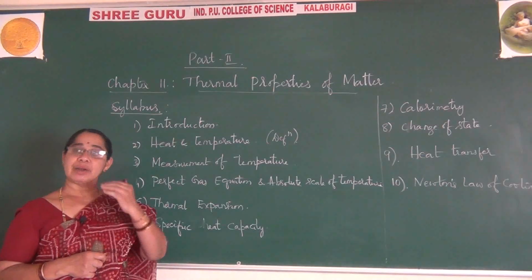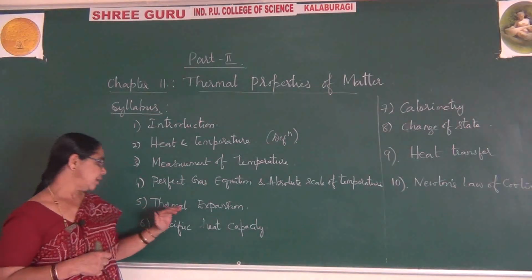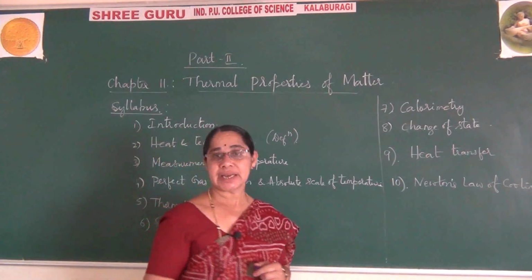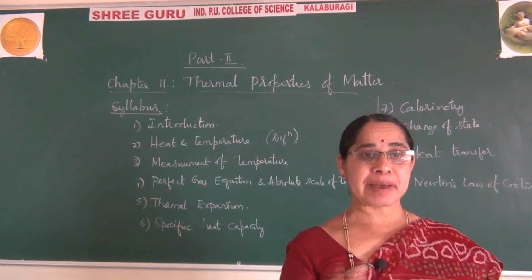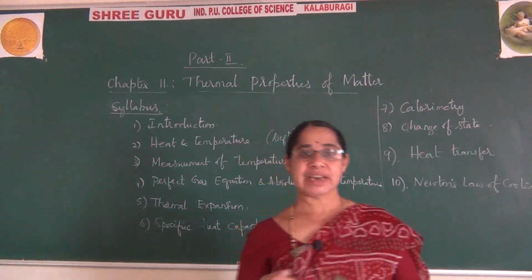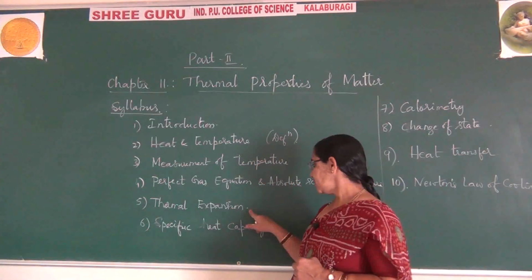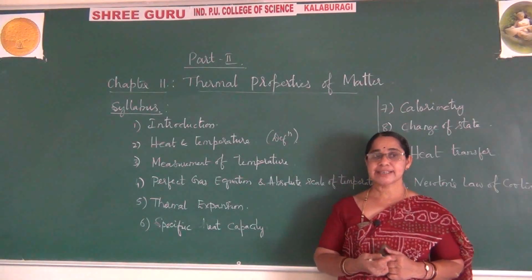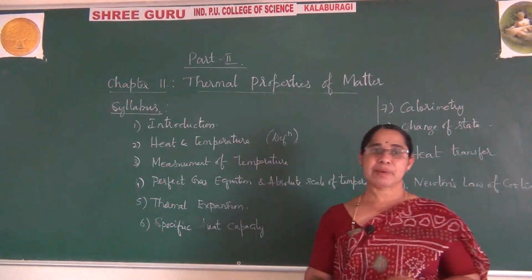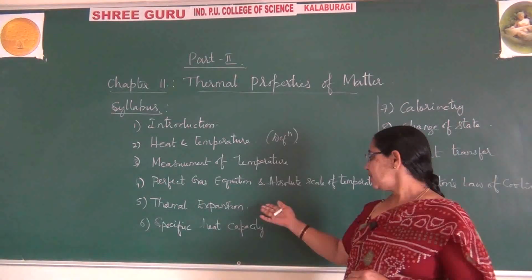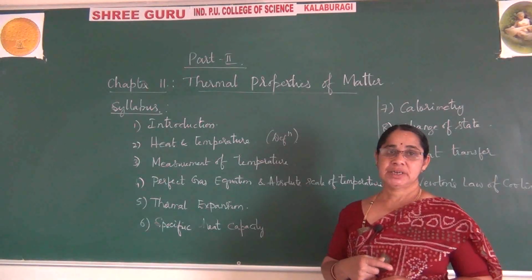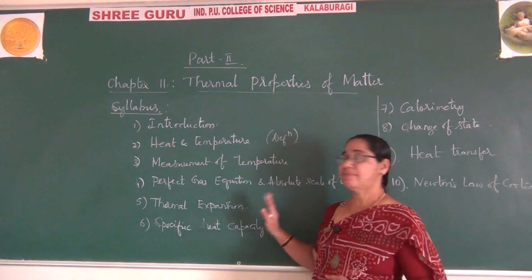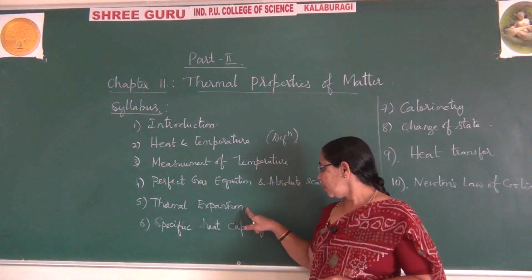What is the reason? Here you come across thermal expansion. When you heat a substance, some expansion arises, and under this we come across various types of expansion like linear expansion, superficial expansion, and cubical expansion. These expansions we learn here with different examples.